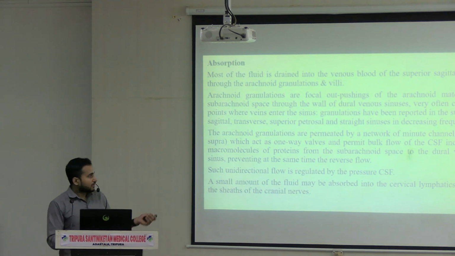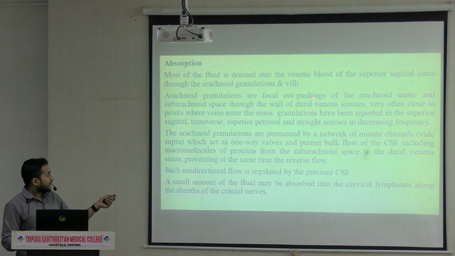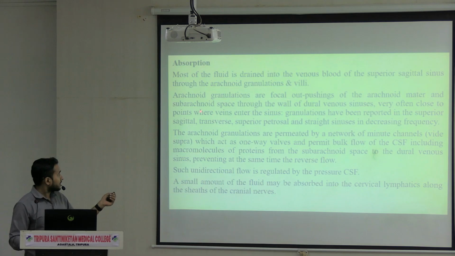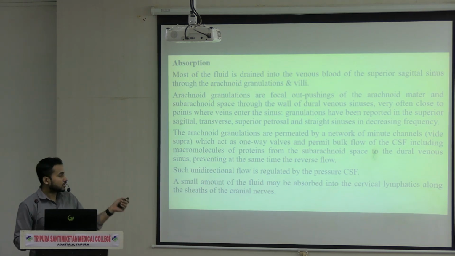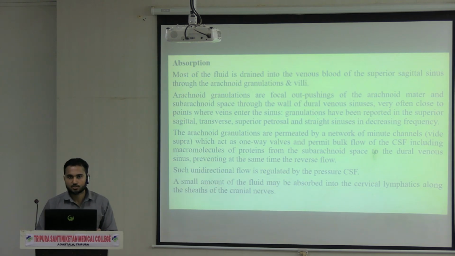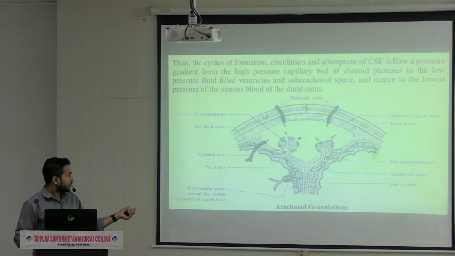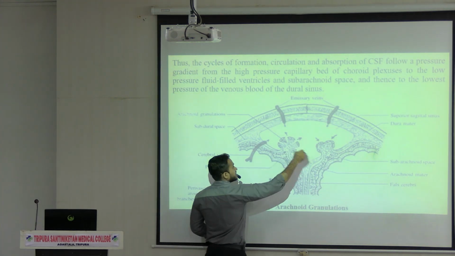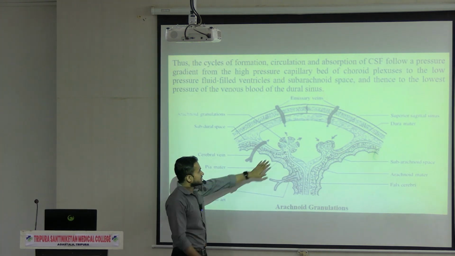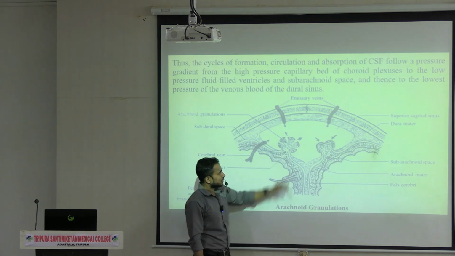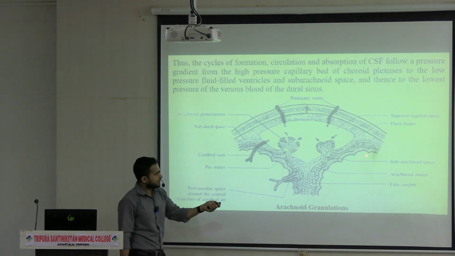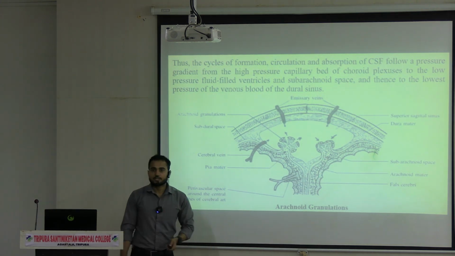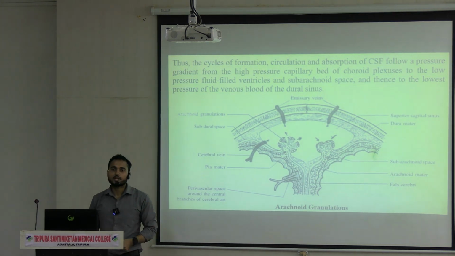Now what are these arachnoid granulations? These are focal outpushings of the arachnoid matter and subarachnoid space through the wall of dural venous sinuses. Let me show you the diagram. So here you can see, this is the superior sagittal sinus. Now here you can see the outpushing of the subarachnoid space and the arachnoid matter into the dural venous sinus. So this is the arachnoid granulation.